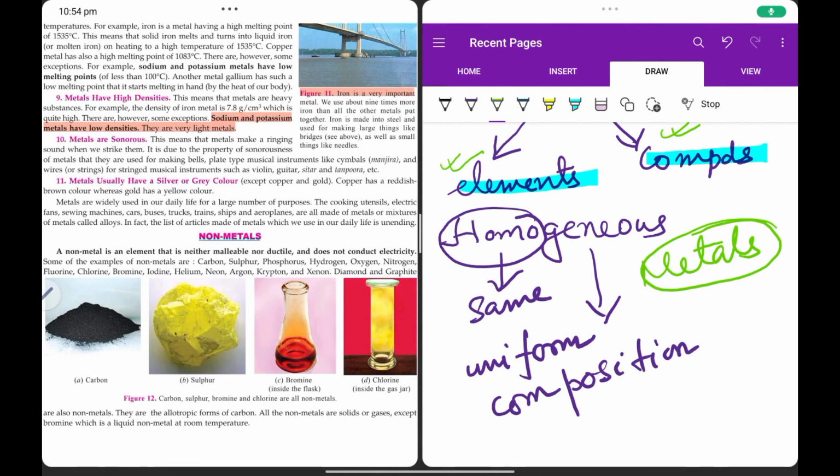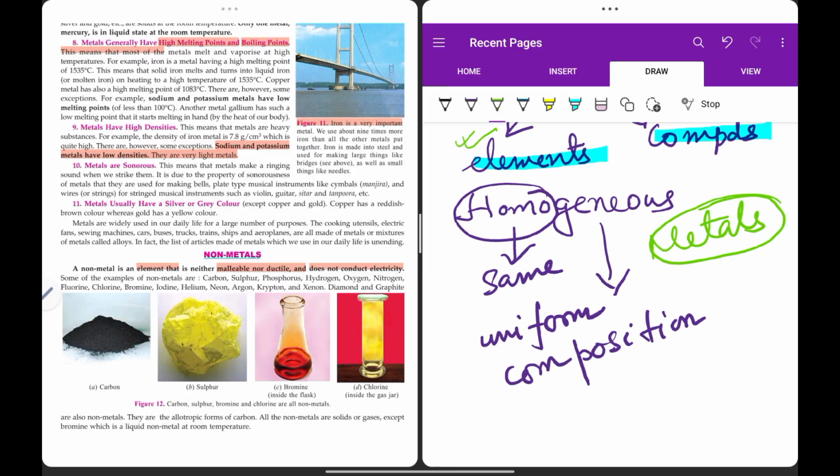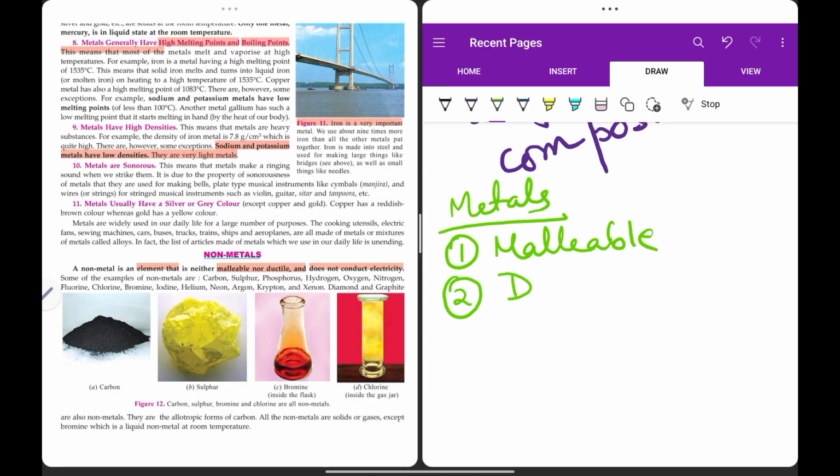Moving on to nonmetals. Non-metal is an element again, but it is not having the properties of metals. Obviously, it is not malleable nor ductile, or it cannot conduct electricity, because these were the three main properties of metals. So what were the three main properties of metals? Metals were considered to be malleable, they were ductile, and they were good conductors of heat and electricity.